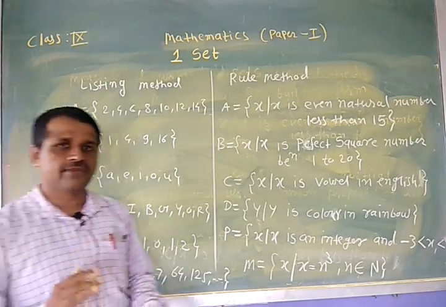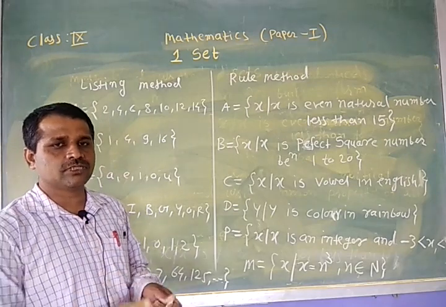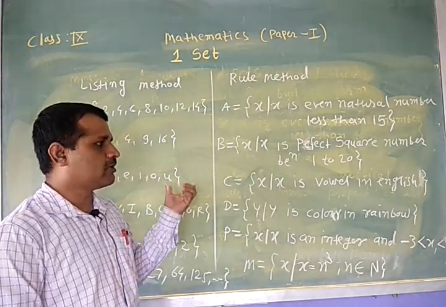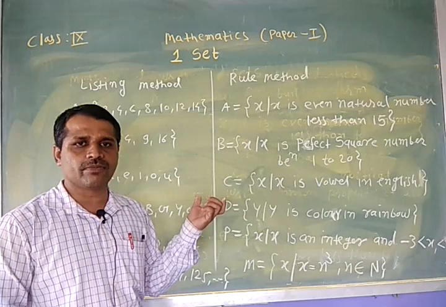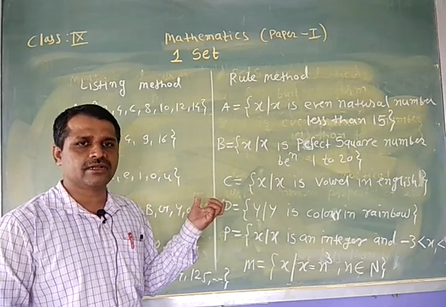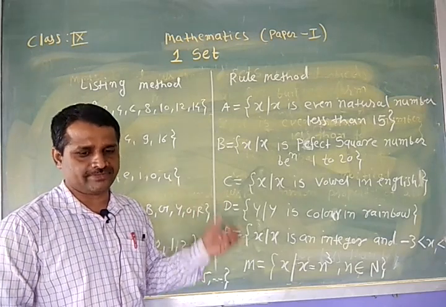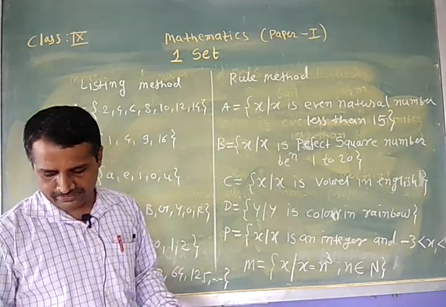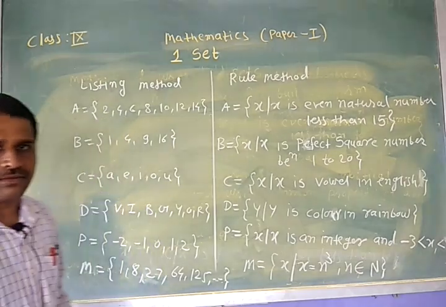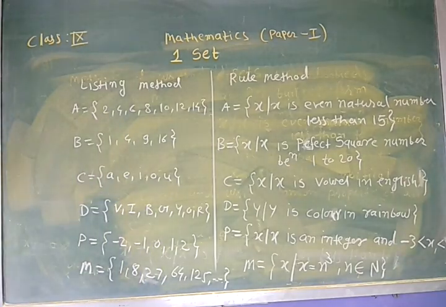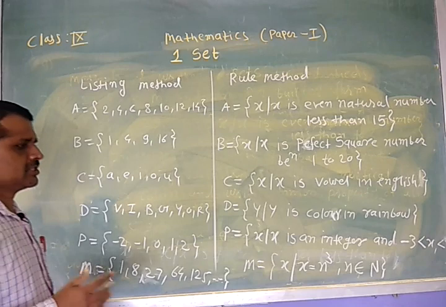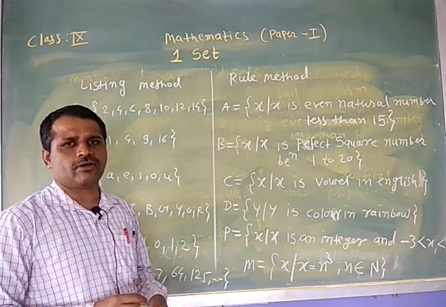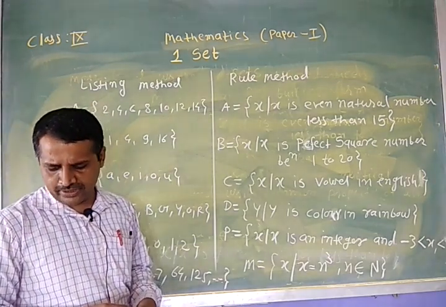Therefore, the rule method is quite difficult. In the rule method, first we have to find out the common property of all the elements. After finding the common property, you can represent that set by using the rule method. This is about the listing method and the rule method. In the next session, we will solve some problems from the practice set 1.1.